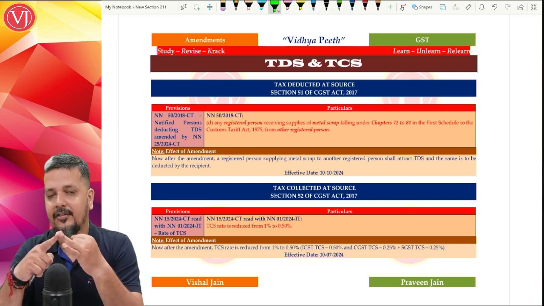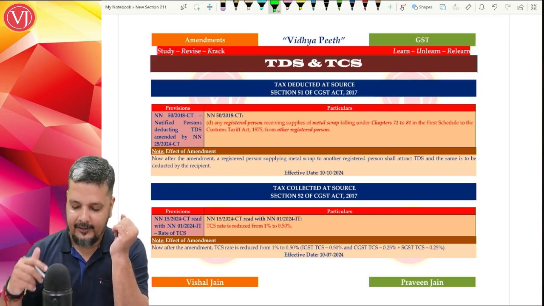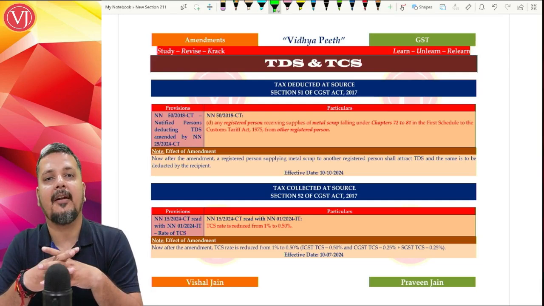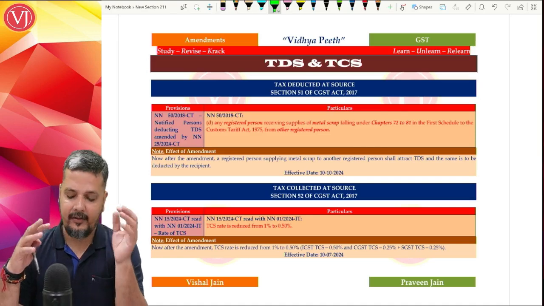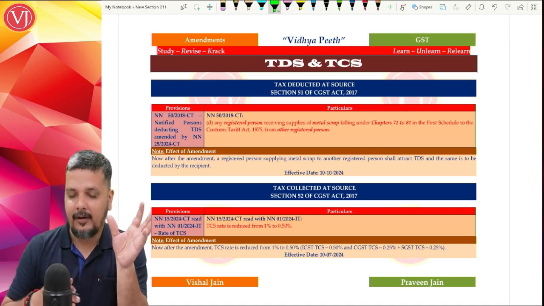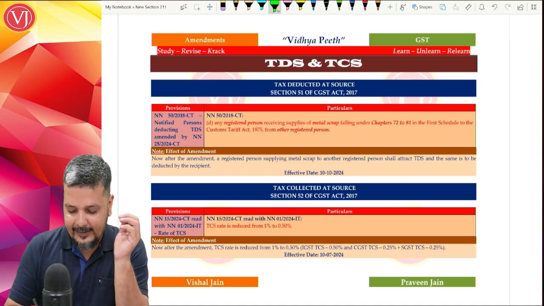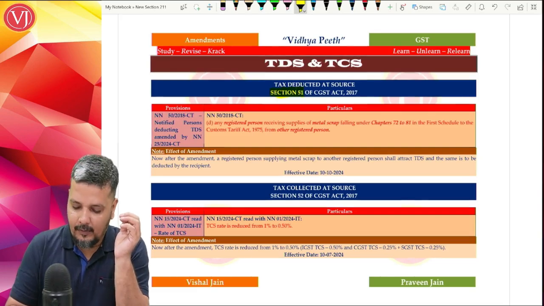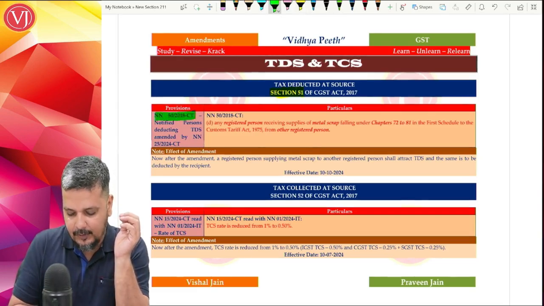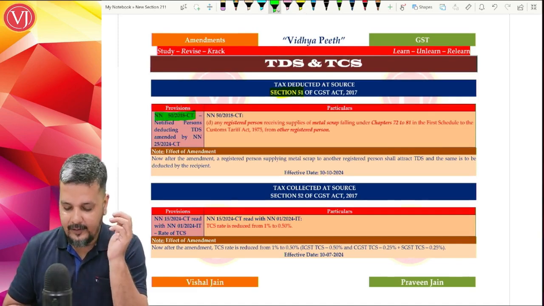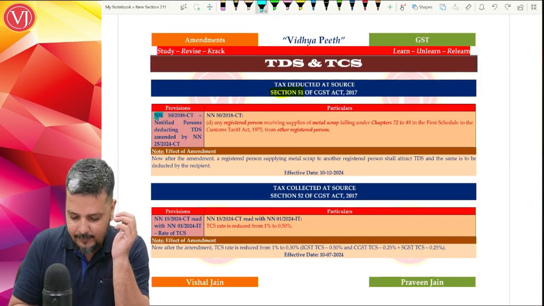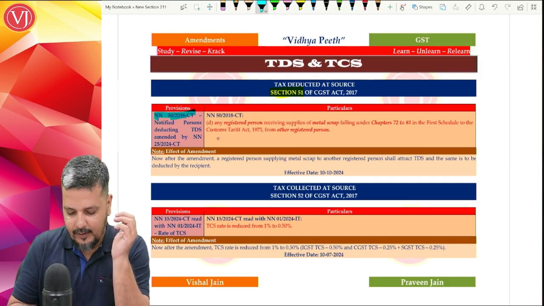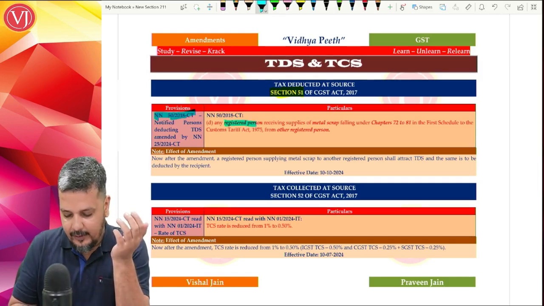We have also discussed it in your registration chapter, and this is the third chapter discussing it, TDS. Normally TDS was applicable to government and government agencies, government companies and government undertakings contracts. Now it is not only for those government contracts, but also for metal scrap. So when you talk about your TDS, it is given under section 51. Now what is the amendment by virtue of notification 50/2018 CT, where they have added one more list in the TDS applicable parties, the notified persons who are required to deduct TDS.